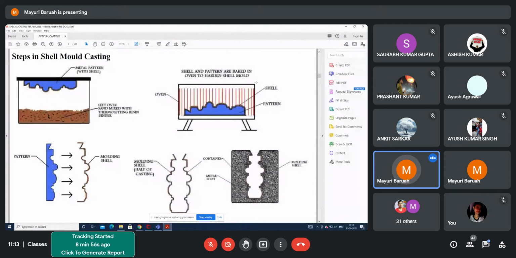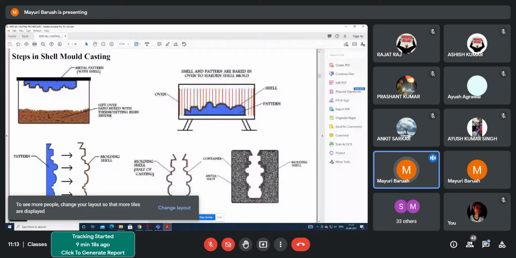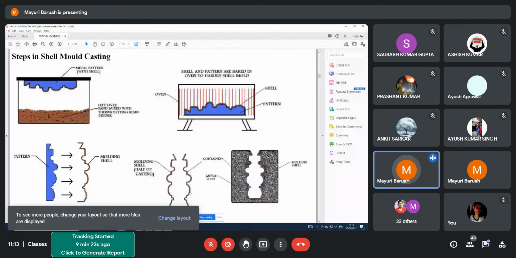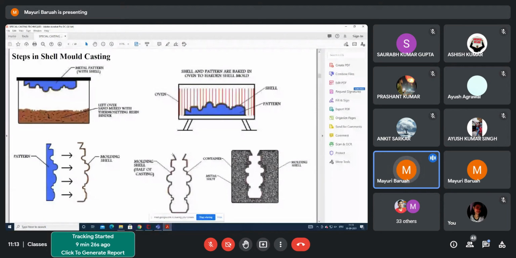It becomes completely solid, it becomes one piece. Then this sand is removed from the material. There are certain expandable pins attached at the lower end so that it can be easily detached from this metal. This is the actual pattern that you have got out of the sand which is mixed with the binder. Then you make the second half, and in this way you have got the mold.